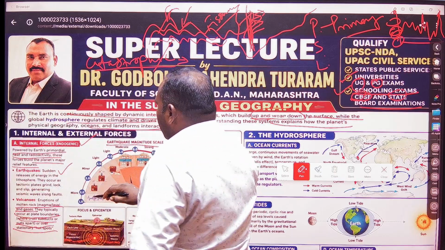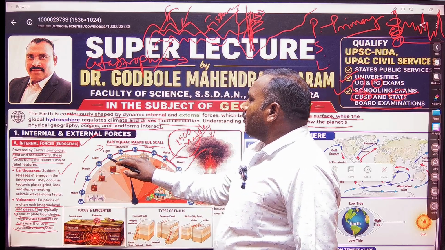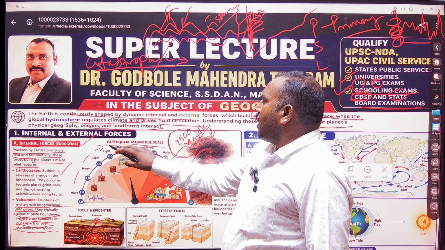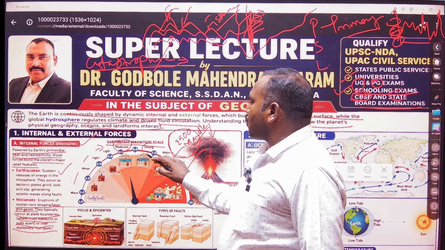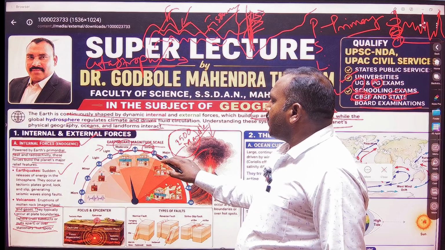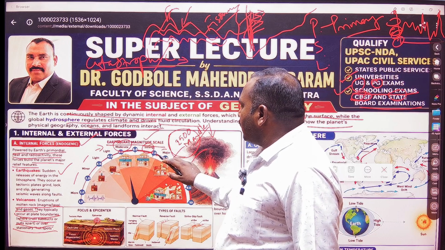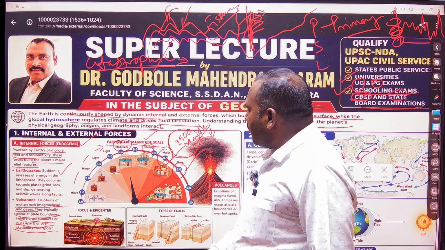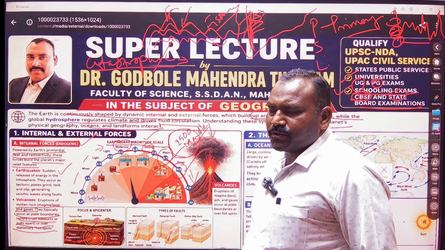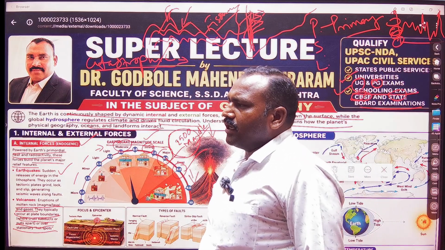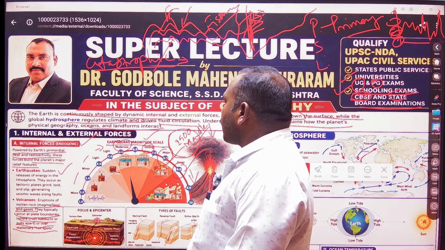The intensity is from 1 degree, that is micro, followed by minor to light, and 4 to 5 earthquake magnitude scale will be the moderate scale, and 6 to 7 will be the strong, and from the 7 magnitude scale to 8 will be the major, followed by the great at the 9 scale, and it may also reach the catastrophic, meaning it can destroy everything on the surface of the earth, like the Killari earthquake and the Bhuj earthquake 2001 in Gujarat. Those were catastrophic earthquakes.